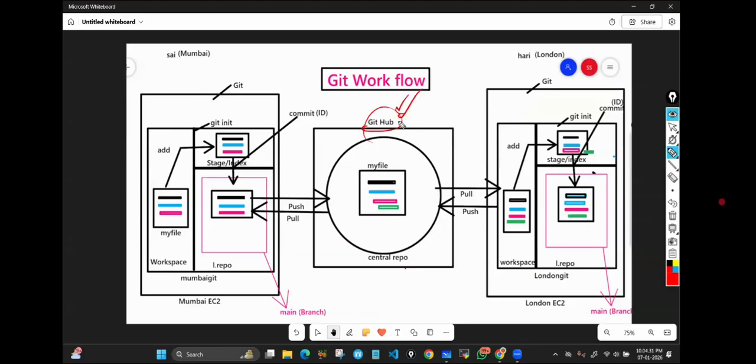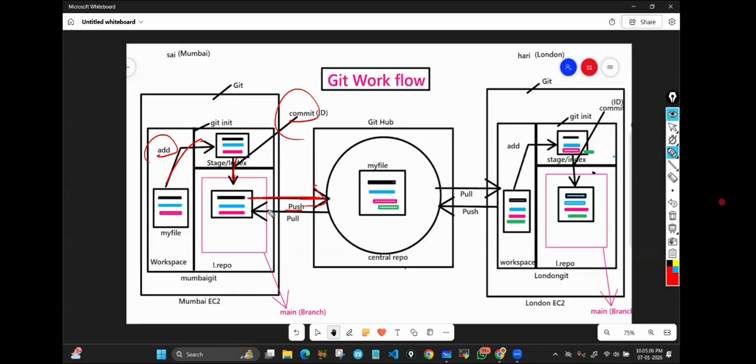GitHub by the company's official email ID. Then he will create one repository. You can give any name. I'm giving central repo. The way in Google Drive you create a folder in which you upload files, movies, pictures and all, in the same way, here we create a repository in which we upload the data. That's it. So what I do, once I finish my work, I will add, I'll commit, then I will push.